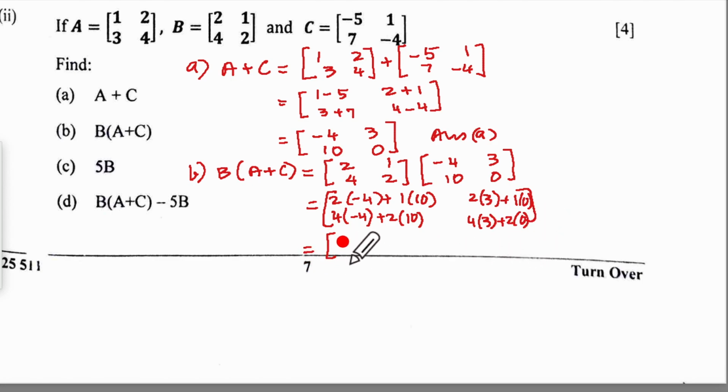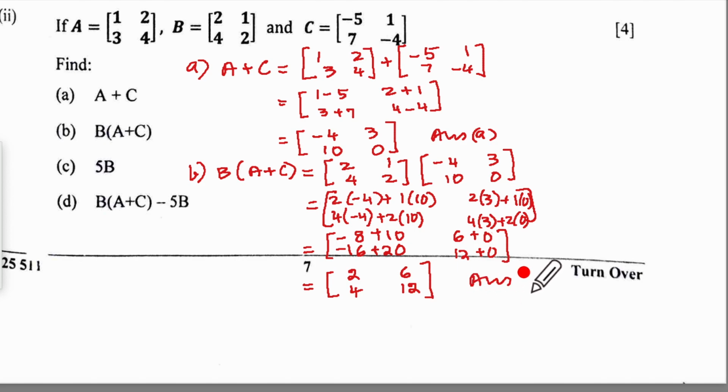That would give us minus 8 plus 10. Here it is 6 plus 0. Here it is minus 16 plus 20. This is 12 plus 0. That would give us minus 8 and 10 means 2. 6 and 0 means 6. This would give us 4 and this would give us 12. So this is our answer B.